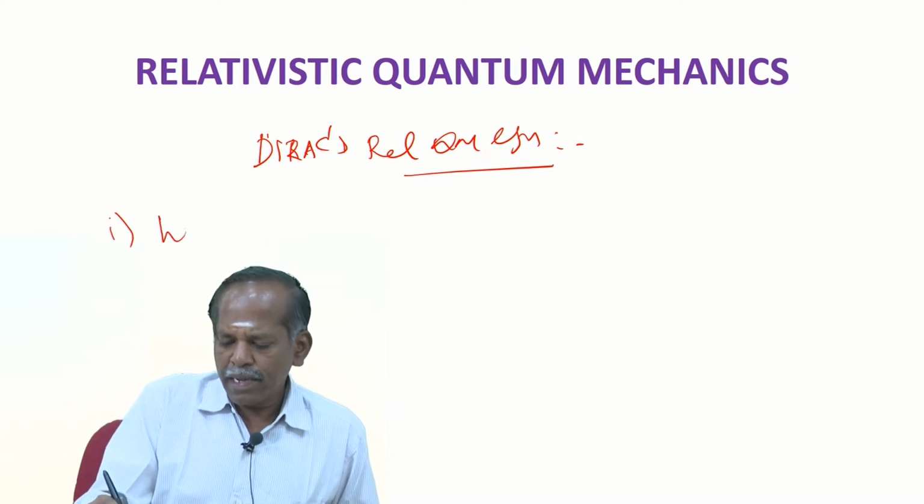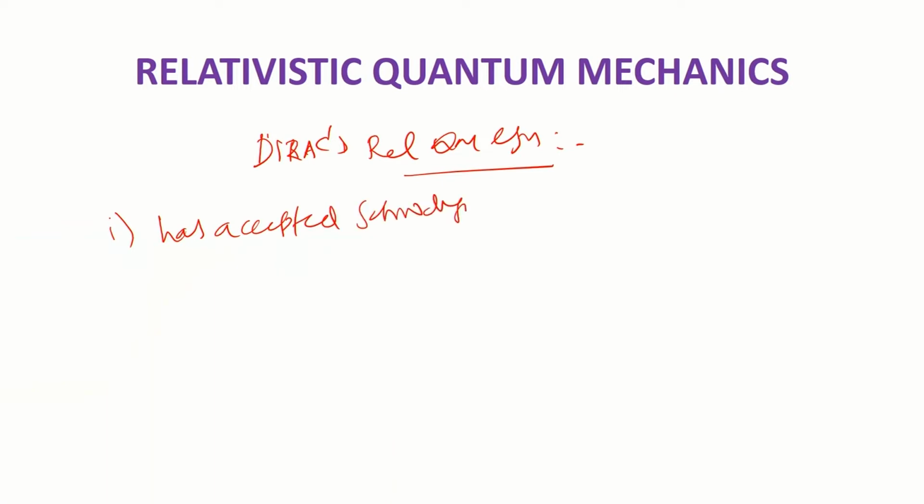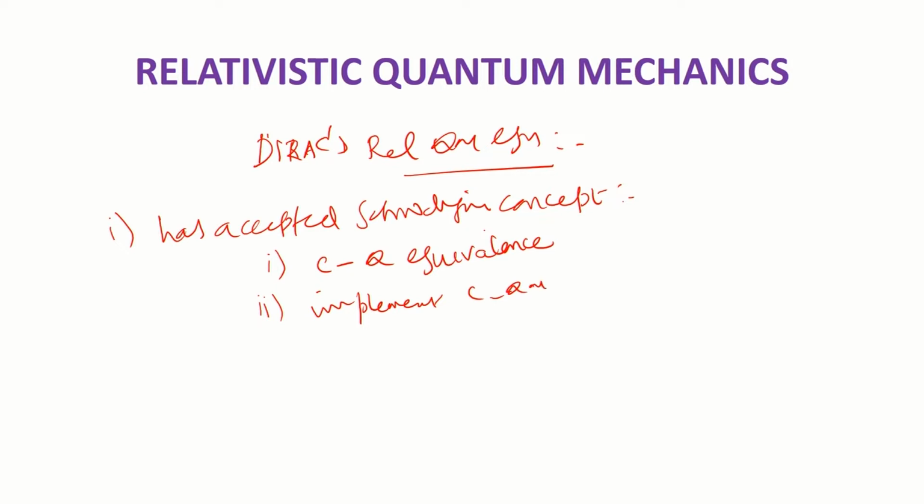Basically, Dirac accepted Schrödinger's concept. What Schrödinger told, he fully accepted. That is one thing, classical quantum equivalence. Dirac accepted it fully. Second thing, implement this classical quantum equivalence in the relativistic classical mechanical equation. These two are the main ideas of Schrödinger, and Dirac accepted these two concepts of Schrödinger.